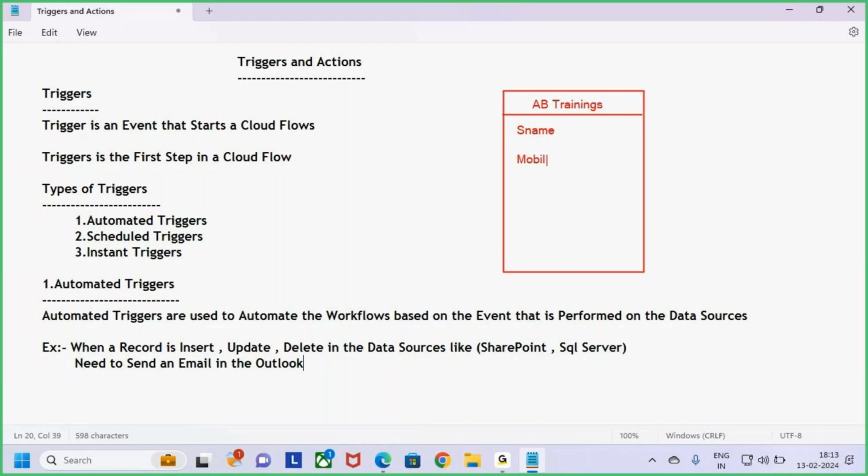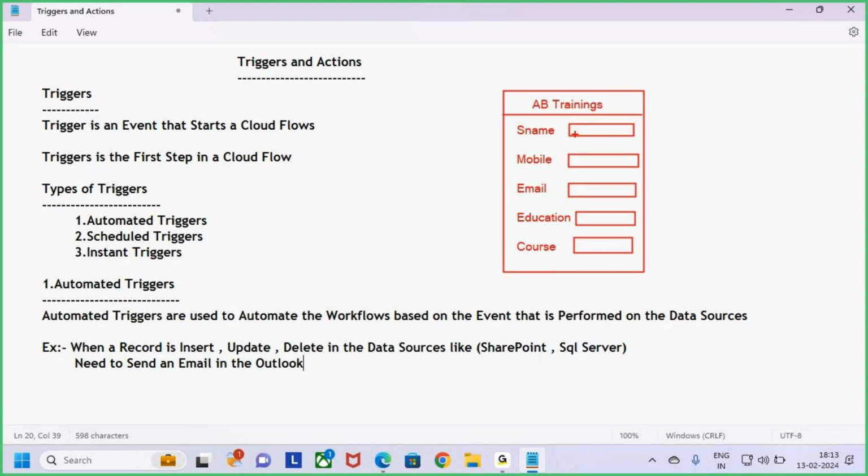Third is student email, and next is education qualification, what is the education of that student? And one more, for which course the student has inquired. Like this, I'm creating one form in Power Apps for AB Trainings, which is used to enter the student's inquiry details: student name, mobile number, email, education, and the course the student inquired about.